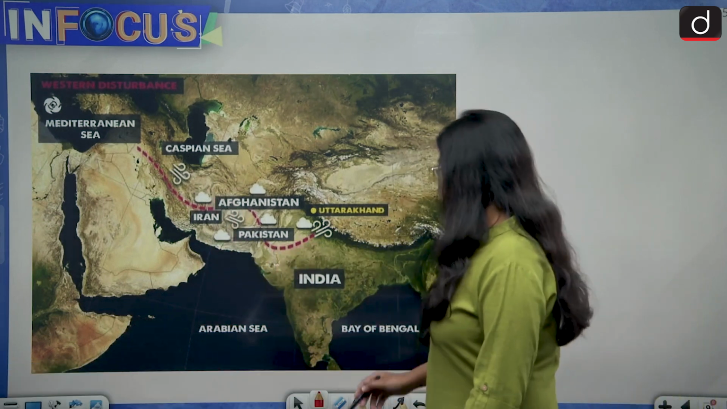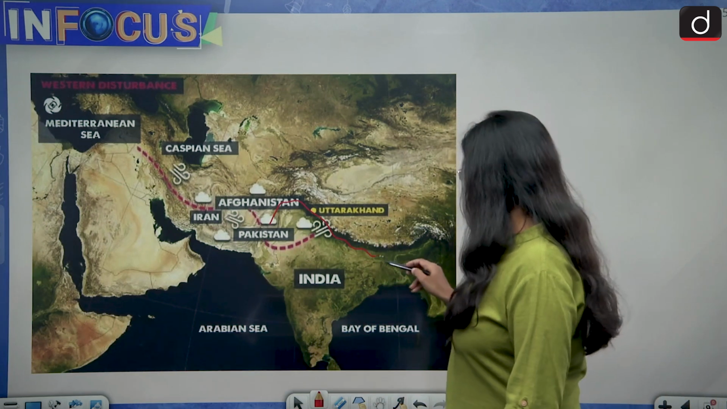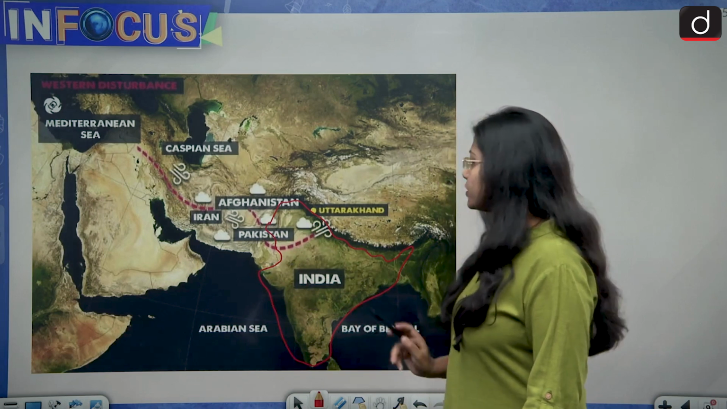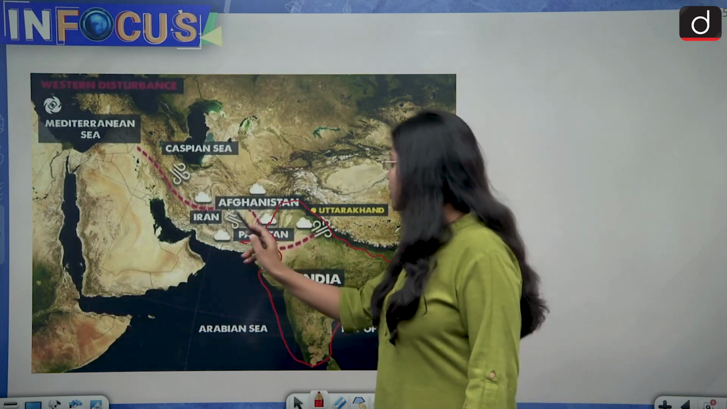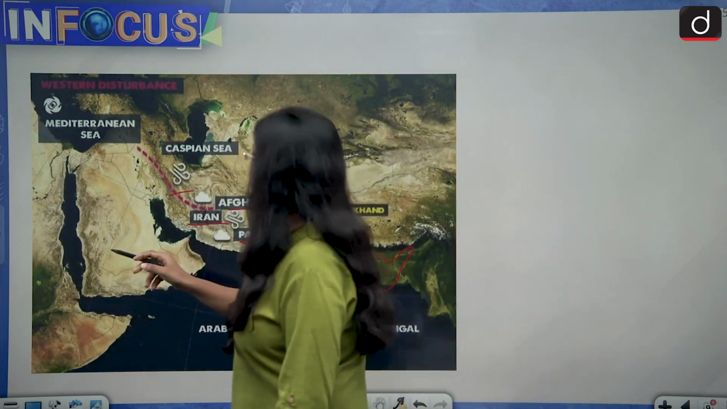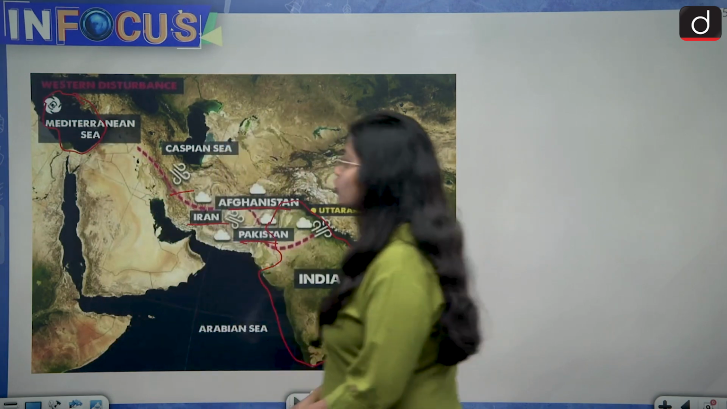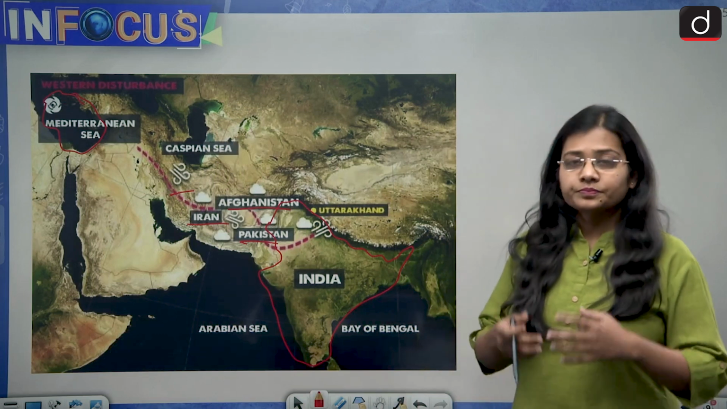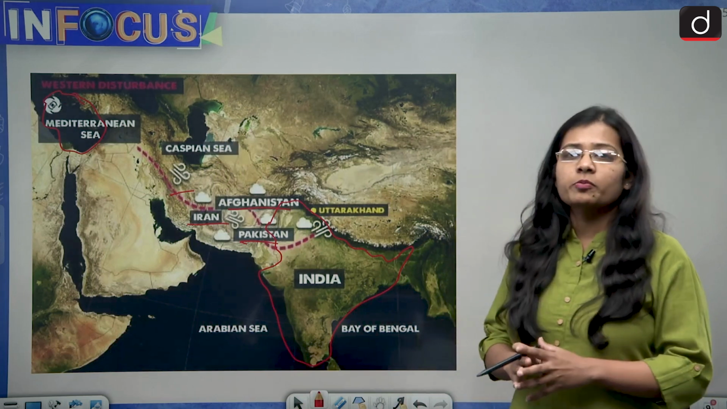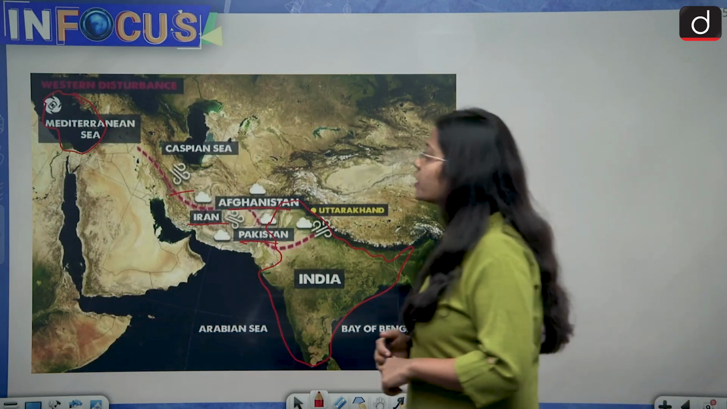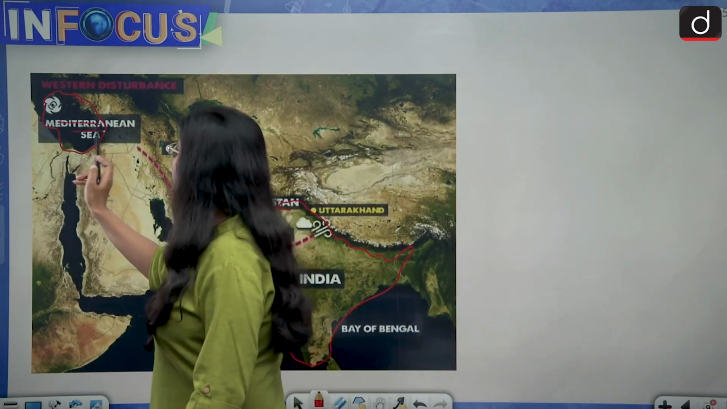So see, this is India. I'll just draw the outline. This is India, Pakistan, Afghanistan, Iran, Iraq, and this is the Mediterranean Sea. So what happens is the Western disturbances get originated from the region of the Mediterranean Sea.